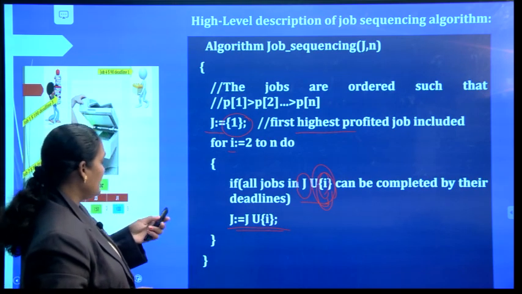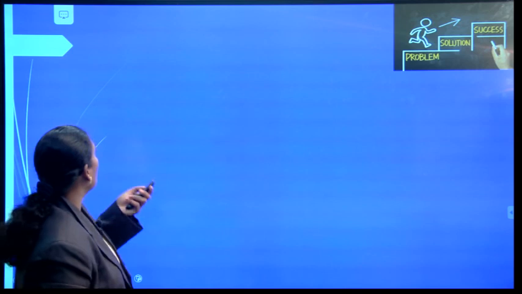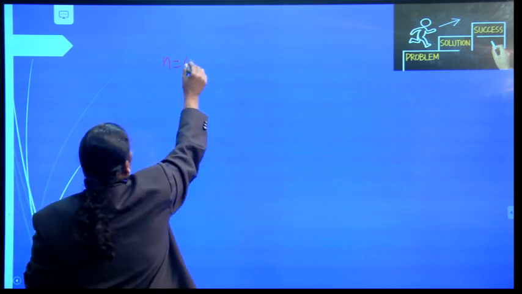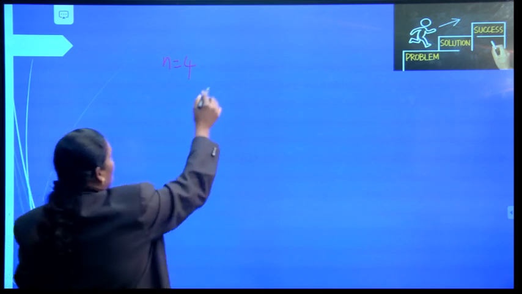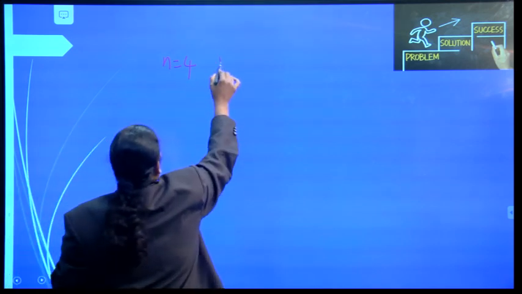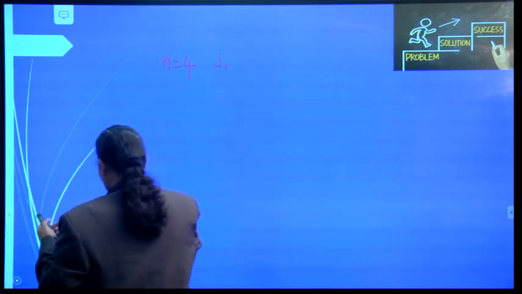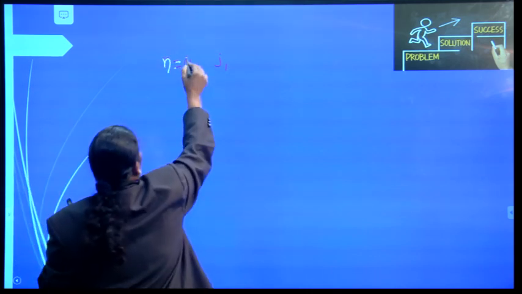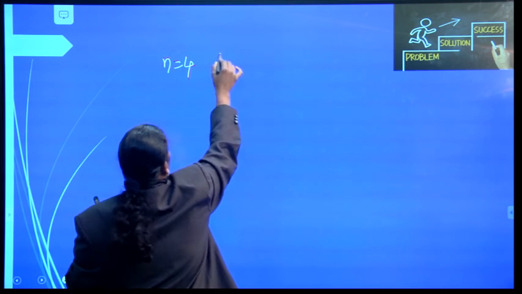Now we are going to see an example. Let us see how to solve that example. Here I have given 4 jobs, N is equal to 4.